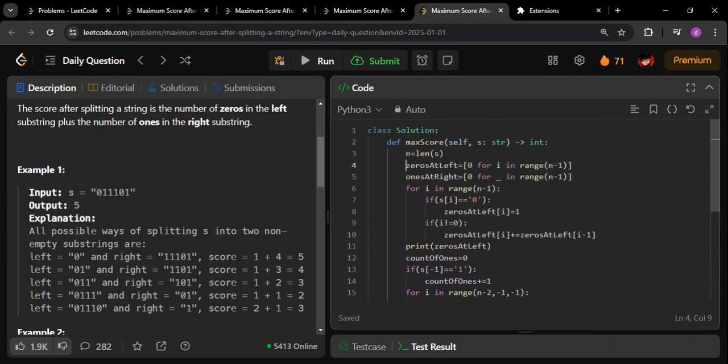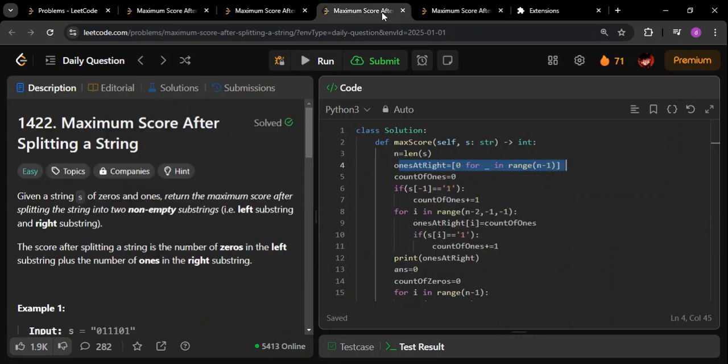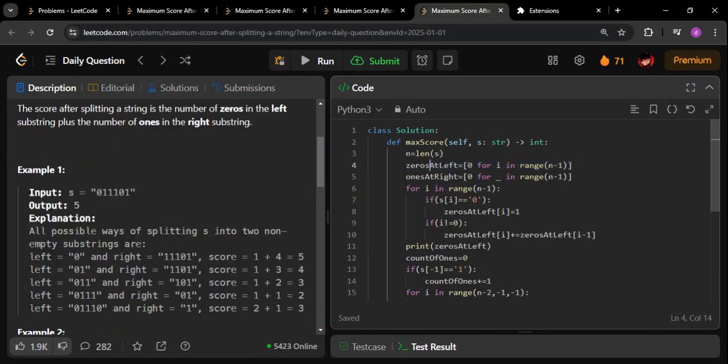Now I'm going to eliminate this part, zero set left. So if you see here, there is no zero set left, I'm only having one set right. This is exactly the same as what we did previously, the same part here. So the idea is this whole zero set left array, and the whole calculation for that array, we have now omitted.